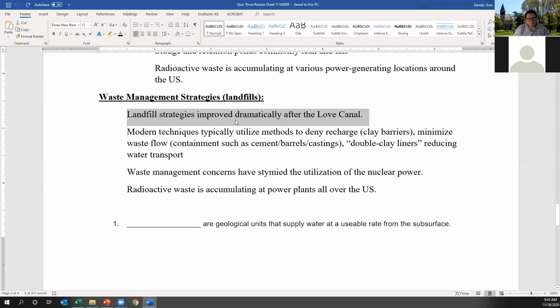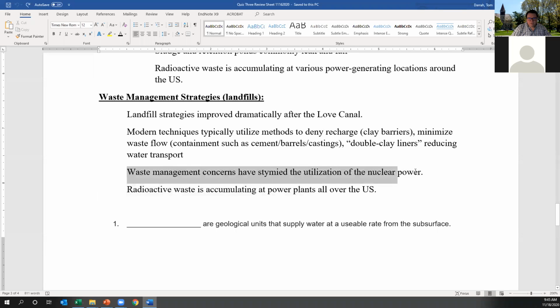And landfill strategies have improved immensely. Nowadays, most landfills have double clay liners, multiple layers of clay and intermittent porous rock. The clay has low porosity and low permeability to prevent fluid flow from occurring, and then they have an area of rapid fluid flow with high porosity and high permeability, often gravel or sand, where they can flush water through and clean this mess up when it breaches the system.